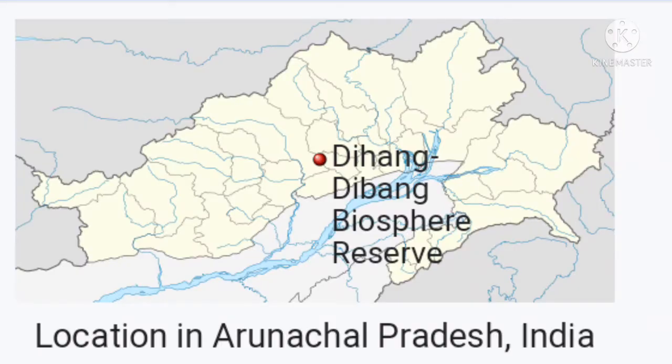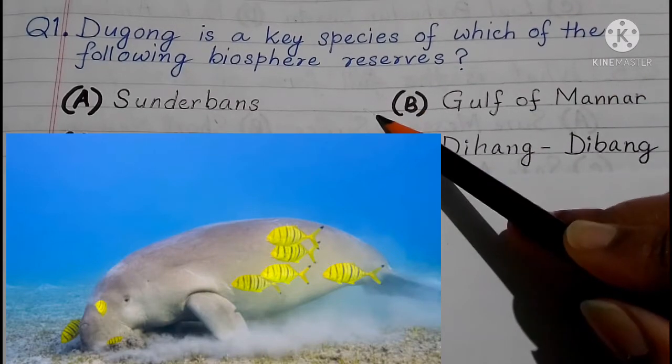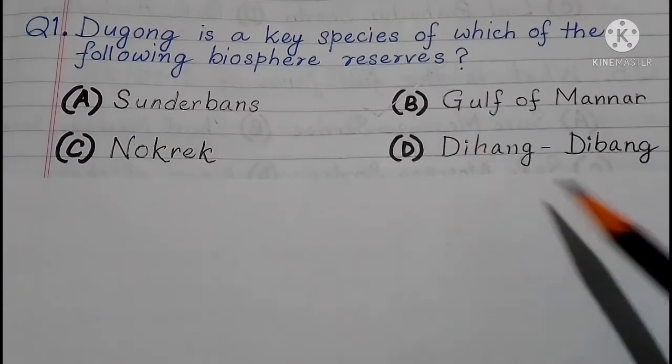Dihang Dibang is located in Arunachal Pradesh. It's a biosphere reserve located in Dibang Valley, Upper Siang district of Arunachal Pradesh. It has musk deer, red panda, Asiatic black bear, flying squirrels, etc. But dugong is not there. Dugong is a marine mammal, so the answer is Gulf of Mannar.